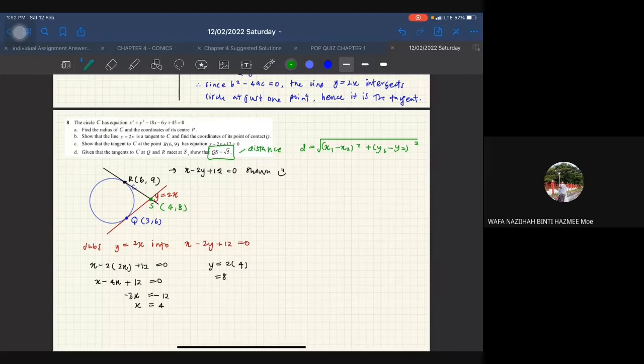Okay, so ini adalah the formula. Saya rasa saya faham maksud Hairul. So this distance formula is actually derived from Pythagoras theorem. Betul. Yes, you need to use this formula.